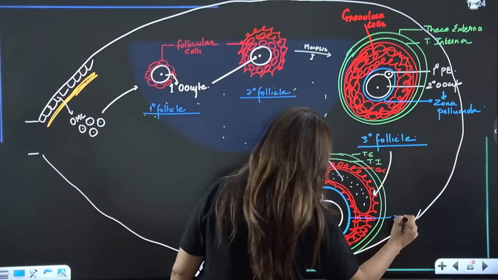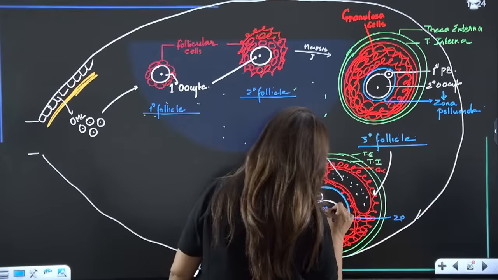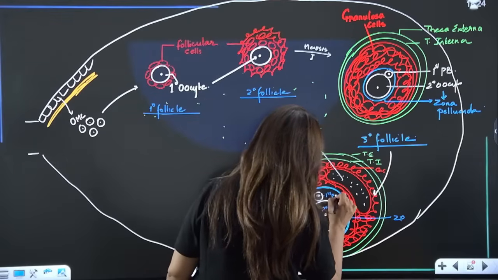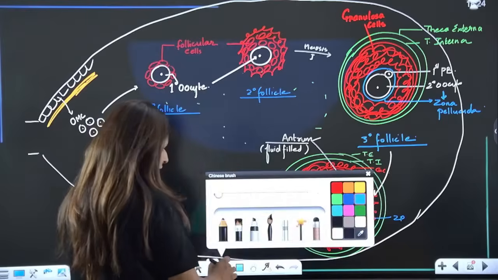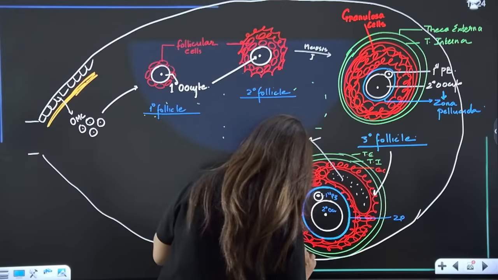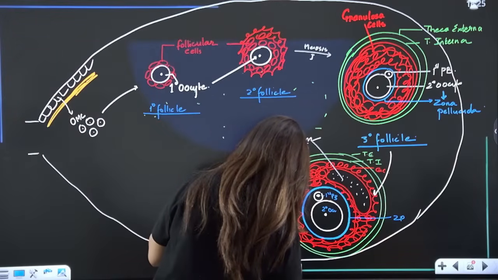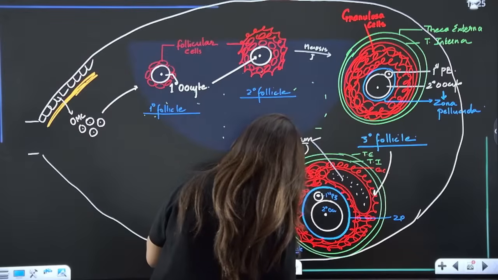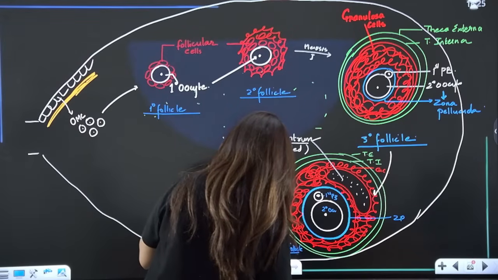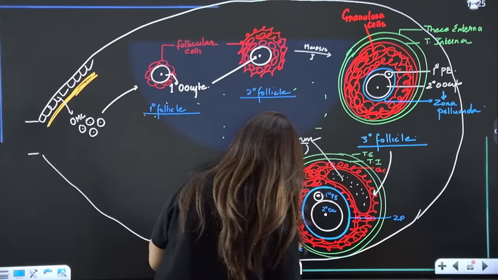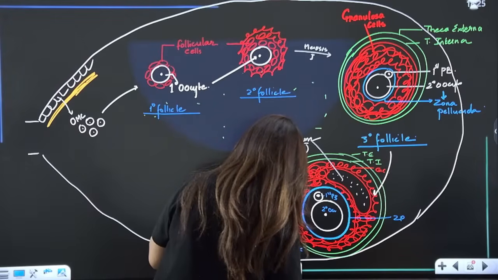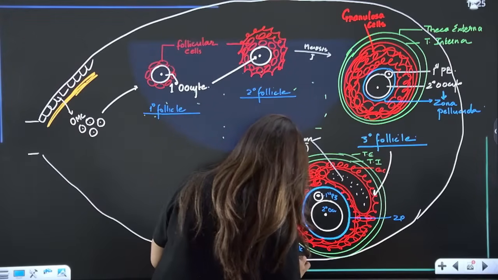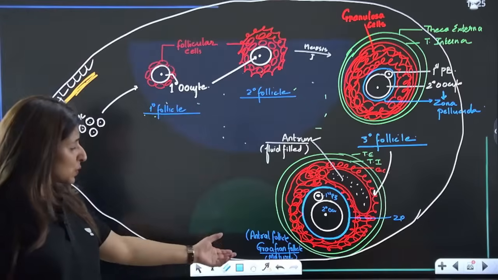The zona pellucida, the secondary oocyte, the first polar body, they remain the same. Now this follicle is called the Graafian follicle. Also, because it has antrum, we also call it antral follicle. And this is the mature one, so we call it a mature follicle. Is that clear?